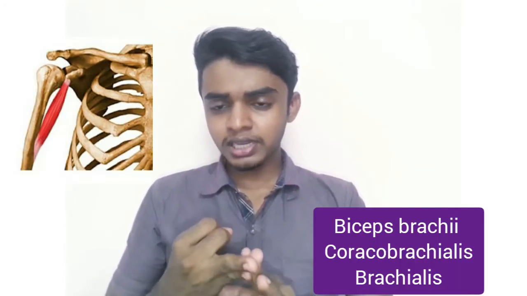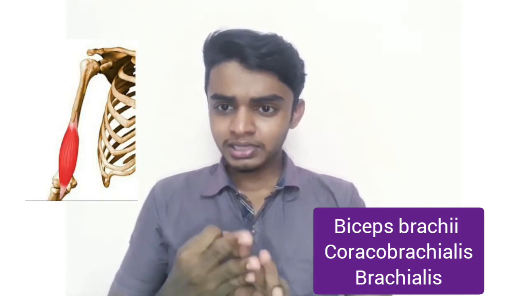So the anterior compartment muscles: the three muscles which are present in the anterior compartment are biceps brachii, coracobrachialis and brachialis. And the single muscle which is present in the posterior compartment is triceps brachii. So these are the four muscles in the upper arm or brachium. Let's discuss the muscles of the anterior compartment of the upper arm one by one.